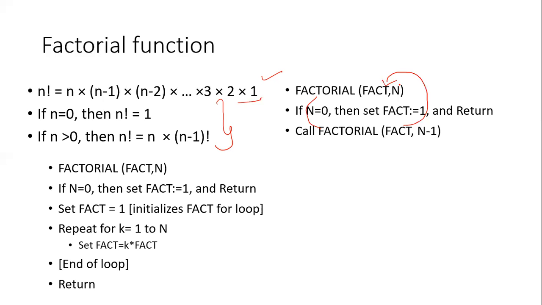So n continues to reduce every time, and every time it's going to call the factorial. Then we find the factorial by multiplying n with the fact variable. Okay.